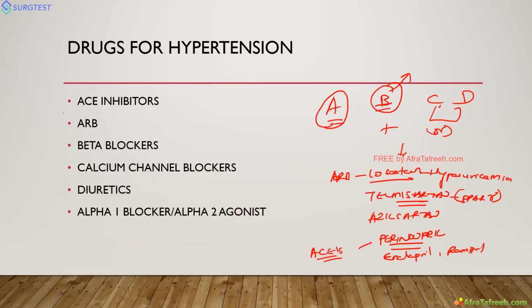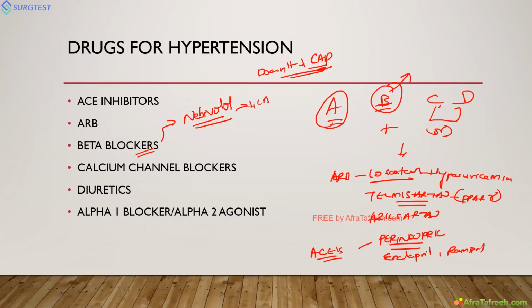Next is beta blockers. Beta blockers we already discussed in the angina class. The most important beta blocker here is nebivolol. It's a very good drug. Why don't we use beta blockers before? Other beta blockers do not reduce central aortic pressure, but central aortic pressure is a very important thing in hypertension. Nebivolol reduces central aortic pressure, and it also releases nitric oxide. It is a good antihypertensive, the beta blocker of choice for hypertension.